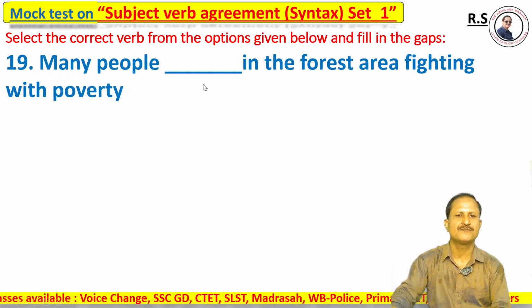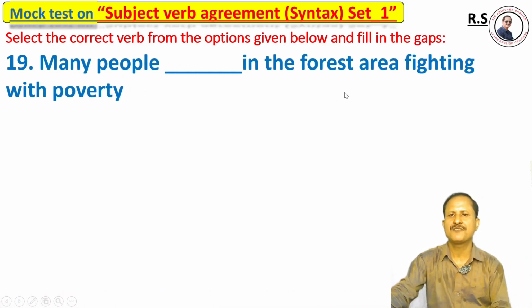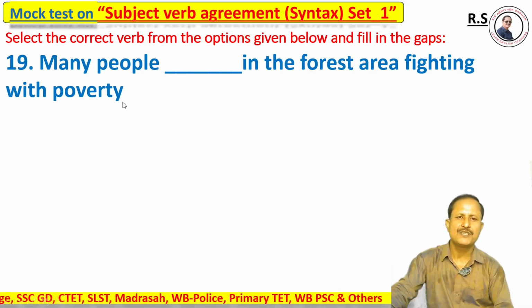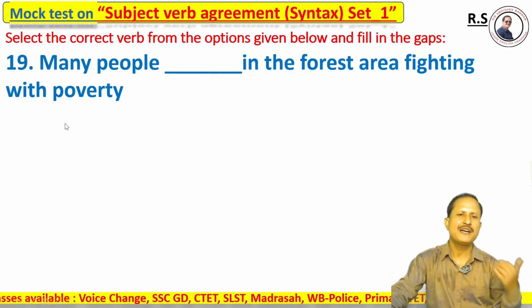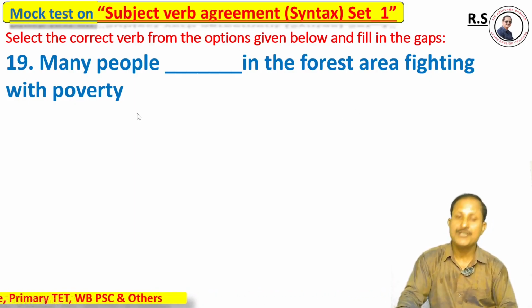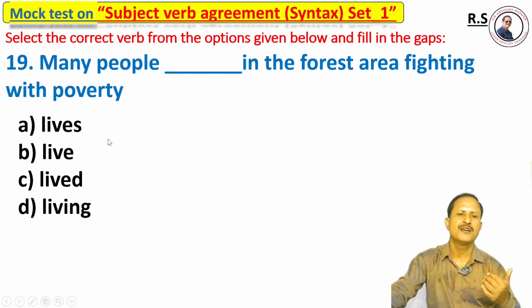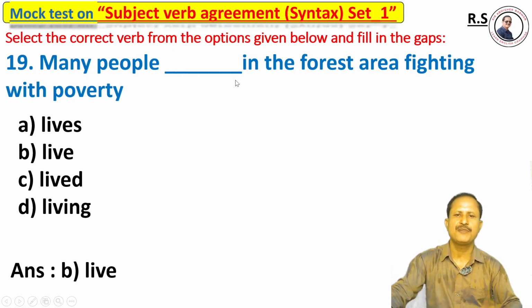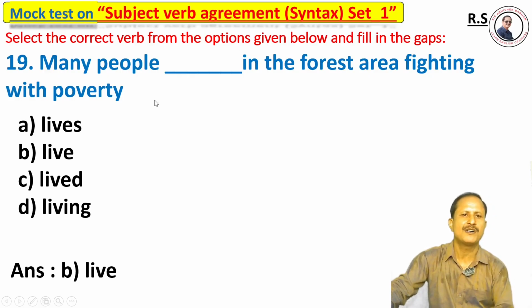Question number 19. Many people dash in the forest area fighting with poverty. Options: option A lives, option B live, option C lived, option D living. Many people. The right answer is option B, live, in the forest area fighting with poverty.